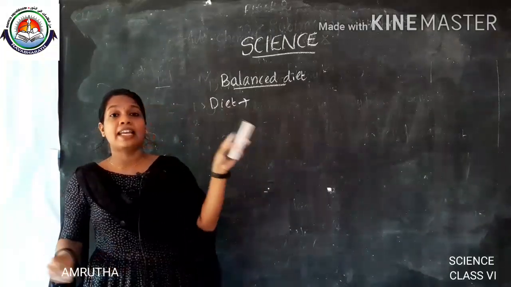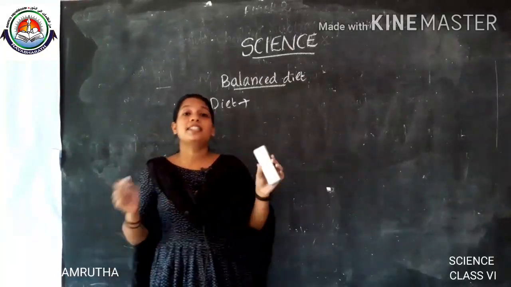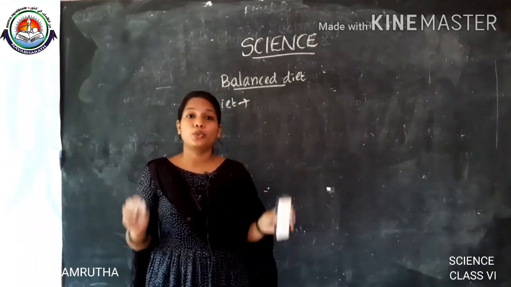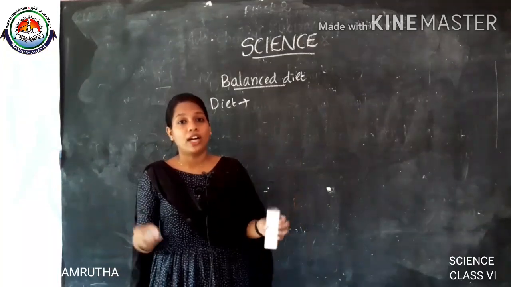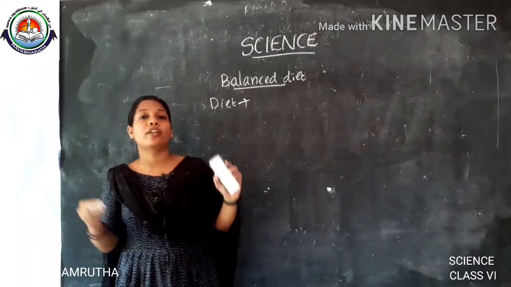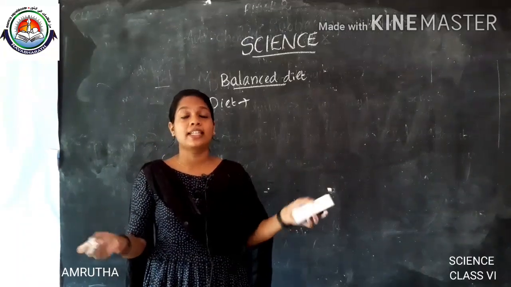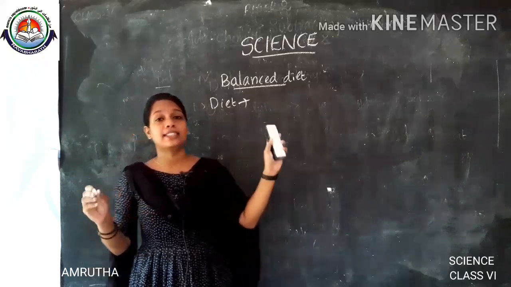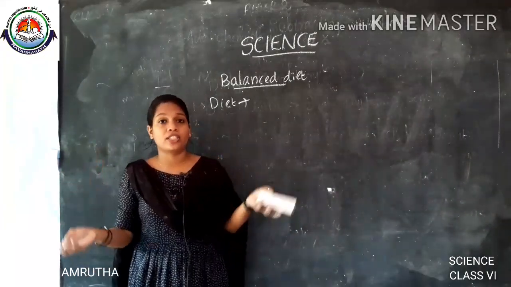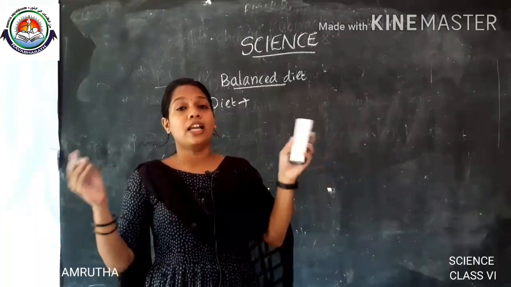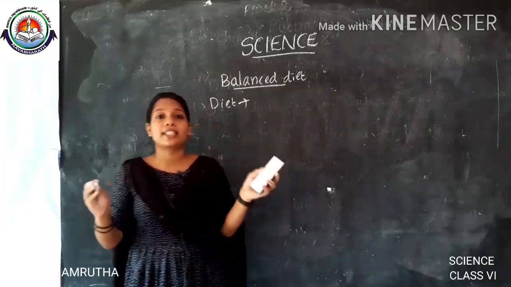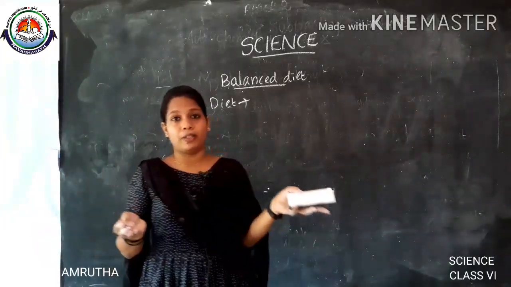And what is a balanced diet? A balanced diet means a diet that contains proper quantity of nutrients, roughages and water that is essential for the growth and development of an organism. And a balanced diet is different for different people.